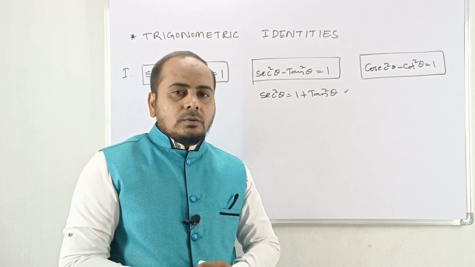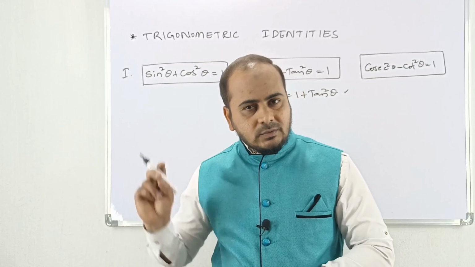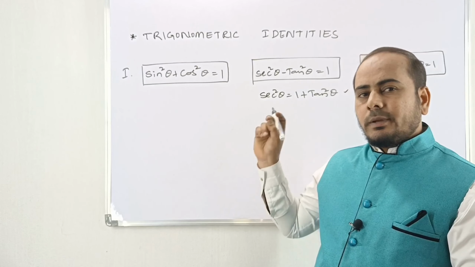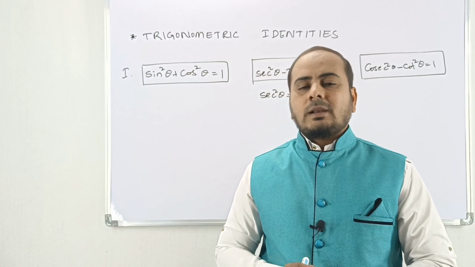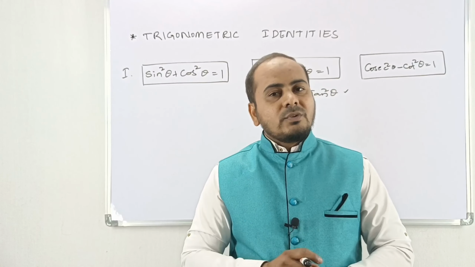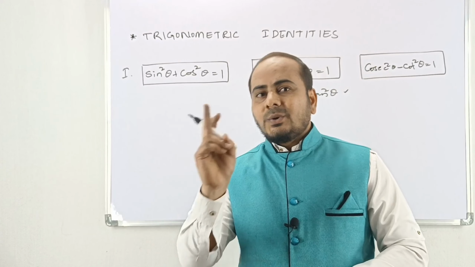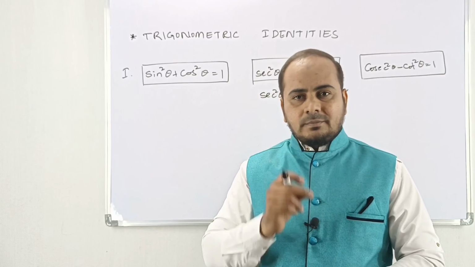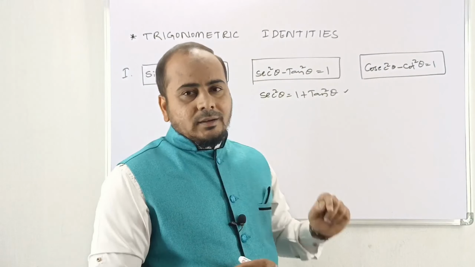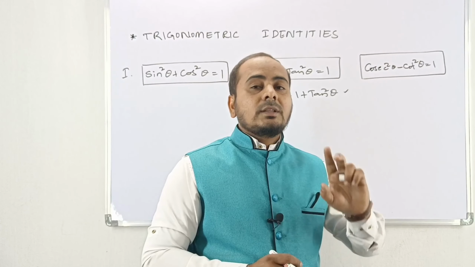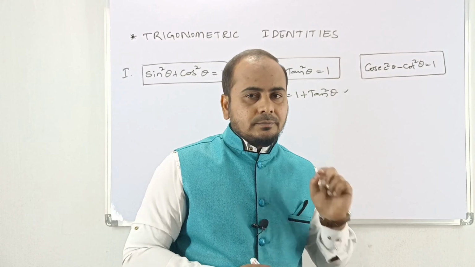Now, first what you have to do? You have to prepare these formulas. Sin square theta plus cos square theta is equal to 1. Sec square theta minus tan square theta is equal to 1. And cosec square theta minus cot square theta is equal to 1. And don't get any confusion. In the previous topic, we took the reciprocals: sin to cosec, cos to sec, tan to cot. But here what we got? Sec and tan, and then cosec and cot. That's why there is no confusion at all. Concentrate here and try to understand.